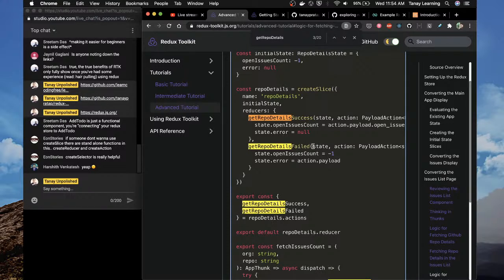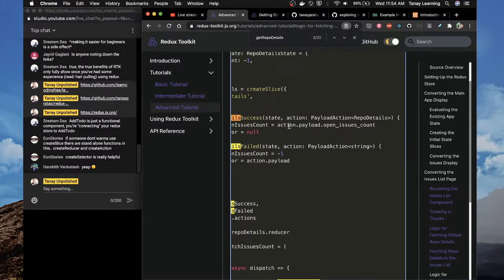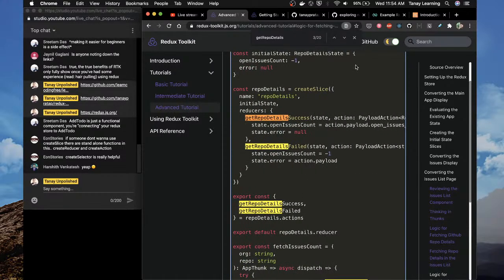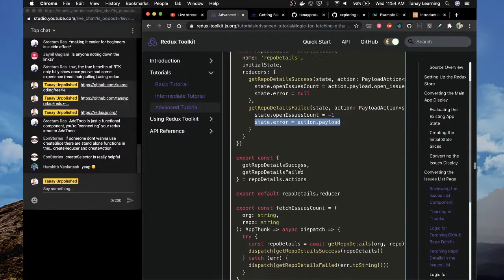Makes sense. What happens here is when the API is successful, you want the state.error to be null, and then you want the open issues count to be this. Okay, and if it has failed, then open issues count is -1, and the error is the error, right?